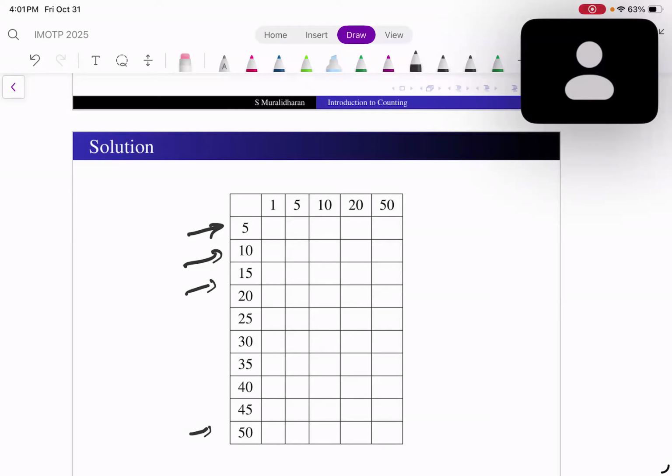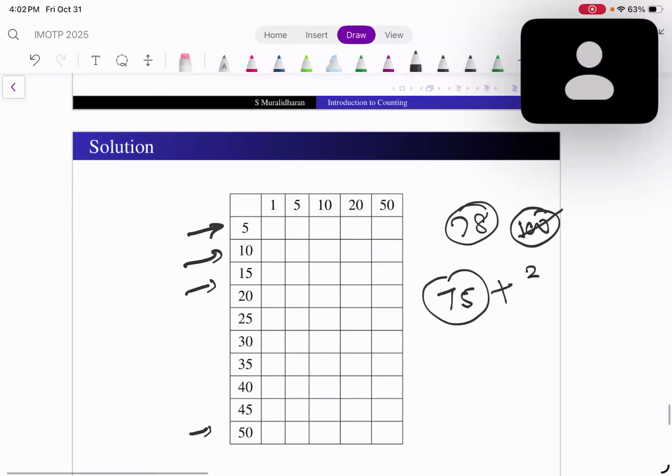Suppose I am giving change to, let us say, 100. I have already given 75 rupees in 5 rupees, 10 rupees, 20 rupees, 50 rupees. Then I want to give change for, let's say, 78. Then there's only one way of doing it after, because 3 1 rupee notes is the only thing I can add. Correct?